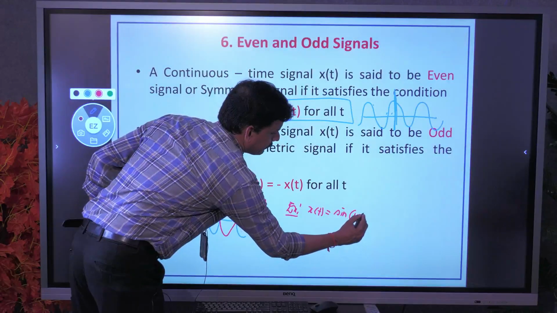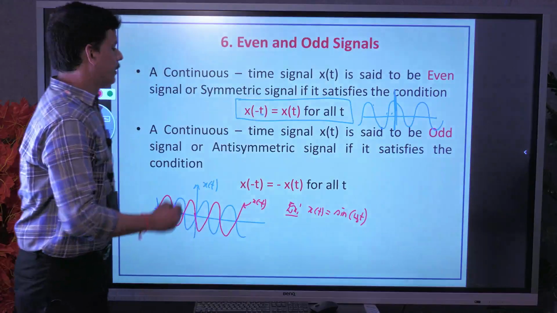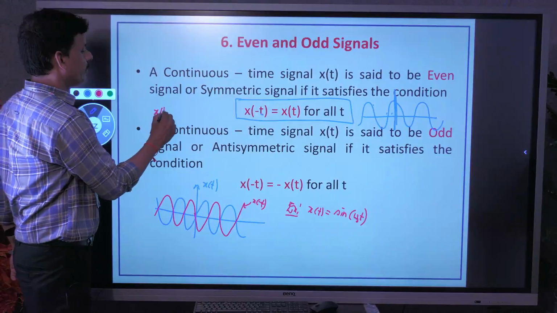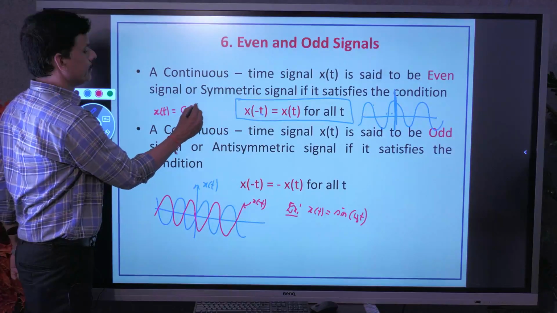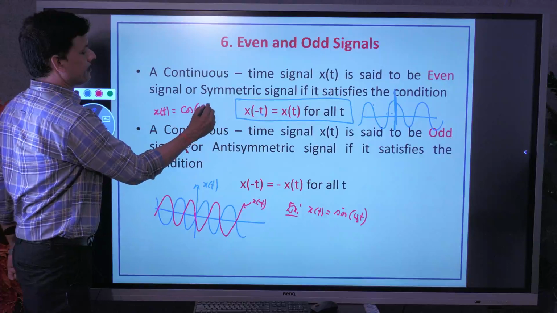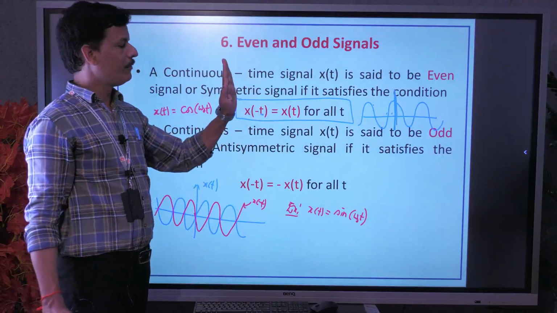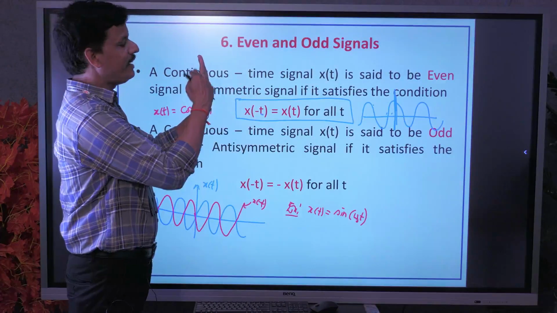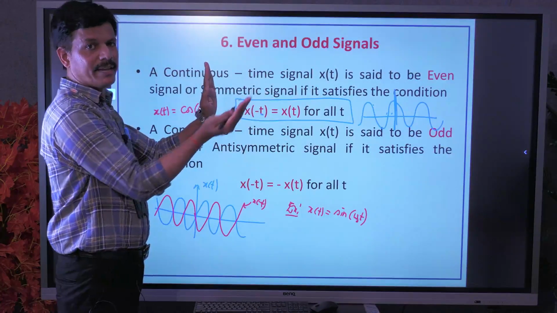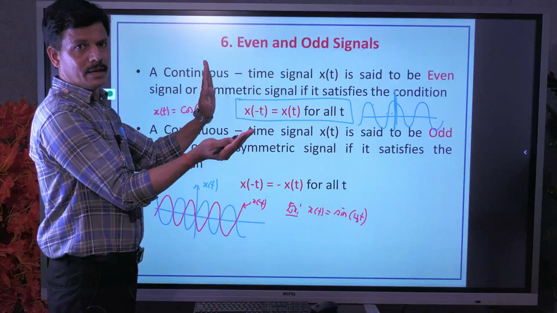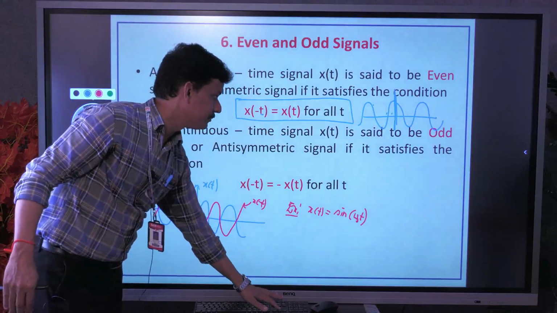Sine omega naught t. Here the best example is cos omega naught t. So it is very easy to identify. With respect to the vertical axis, if a signal is equal on either side, then we can say that it is even, otherwise it is odd.